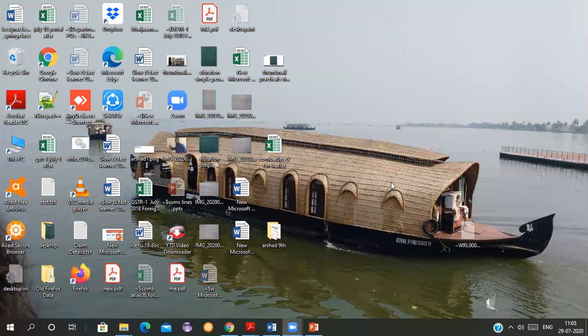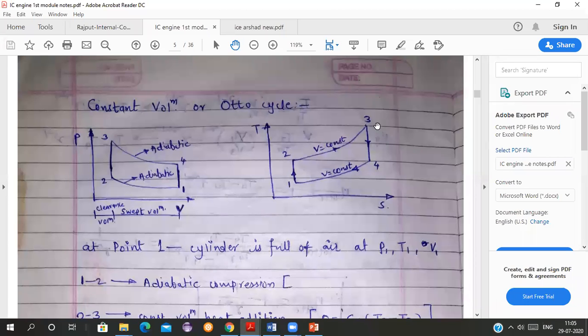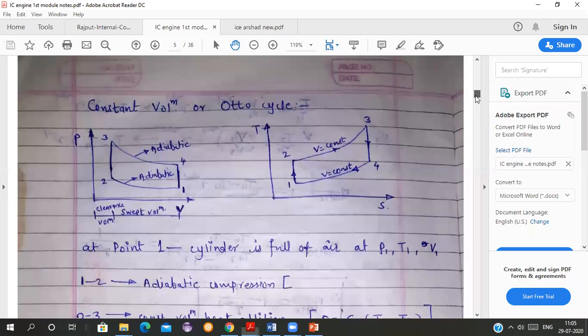Yes, one student has got the answer as 9.88. Is it right? Yes, anyone else? What will be the compression ratio? You just have to use the formula of efficiency and solve the problem.